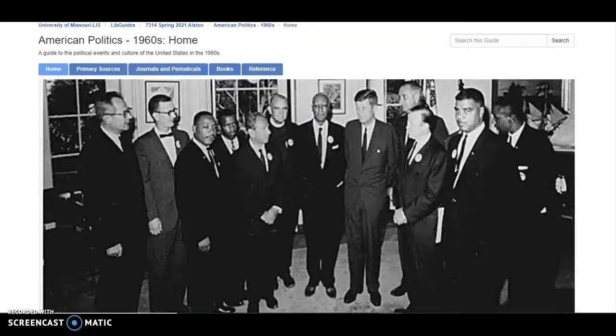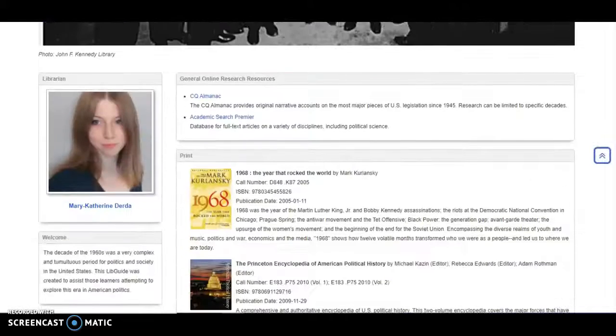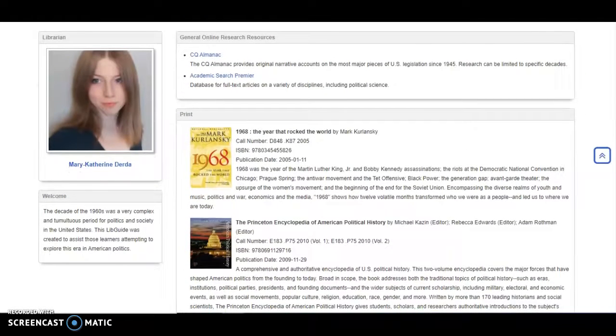Hi, this is a LibGuide for American politics in the 1960s. There's a lot going on in this decade, so this LibGuide was created to help organize the information on the various aspects of politics during this era. The LibGuide will focus primarily on the civil rights movement, the Vietnam and Cold Wars, and the United States government in general. The homepage here will provide you with some introductory information.